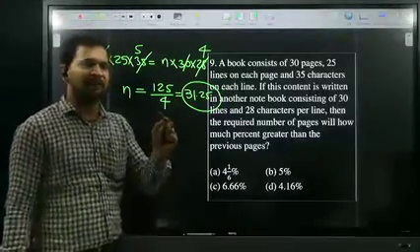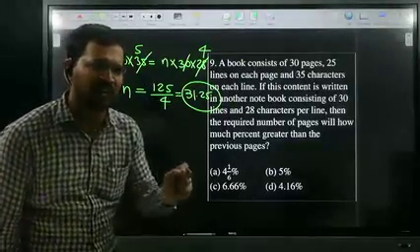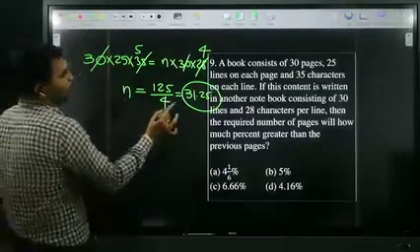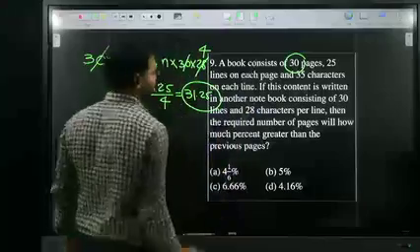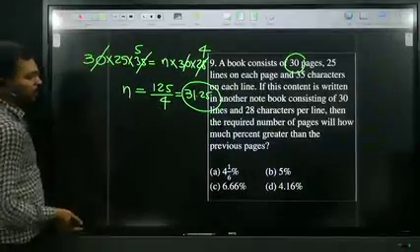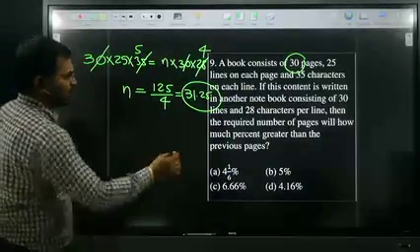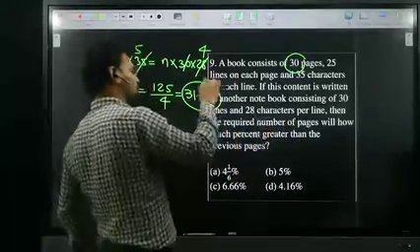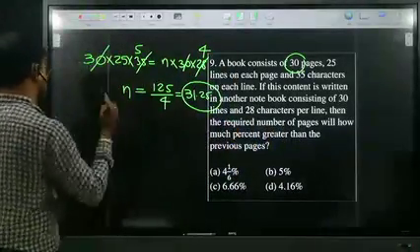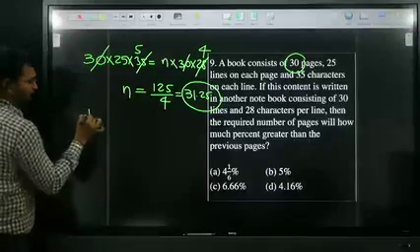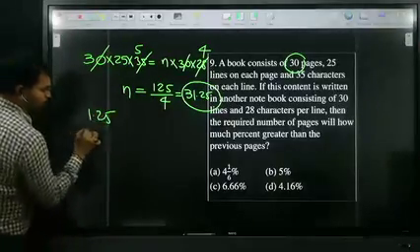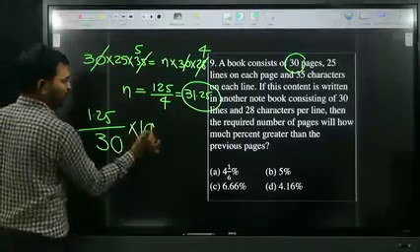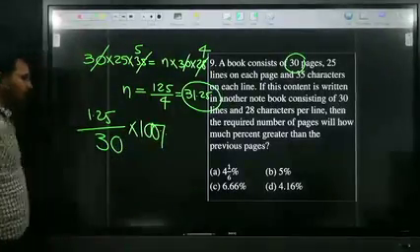Therefore, the number of pages in the new book is 31.25. The number of pages in the original book is 30. Therefore, how many more? That is what they are asking: the required number of pages will be how much percentage greater than the previous pages. So how much more? 1.25 more. Then previous pages are 30. 1.25 is how much percentage of 30?